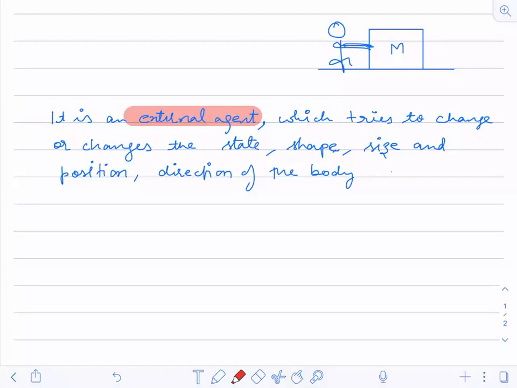Position means, suppose a body is kept on the ground floor, and you are taking this body and putting it on the top, like on the table. Suppose your pen is on the floor, and you pick up that pen and put it on a table. So you are changing the position of the object. Then direction of the object. What's the direction of the object? Suppose in football a ball is going, so a striker will change its direction. The striker changes its direction.